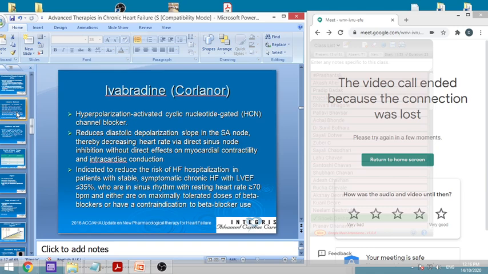So in that, ivabradine can be used in the treatment, particularly for the person who is in sinus rhythm with a resting heart rate greater than 70 beats per minute, and who is either on the maximally tolerated dose of beta blocker or has a contraindication to beta blocker. I told you earlier, this is a very typical situation.